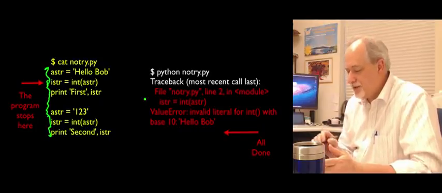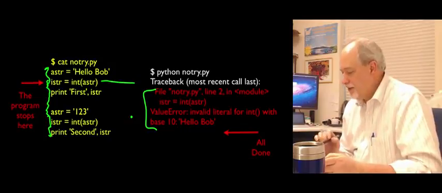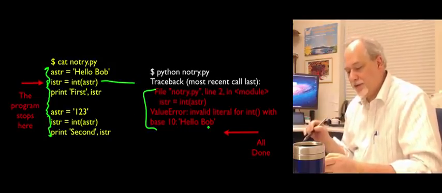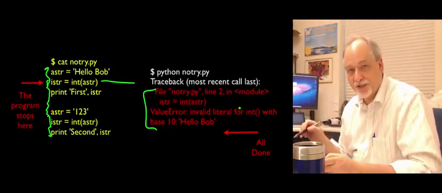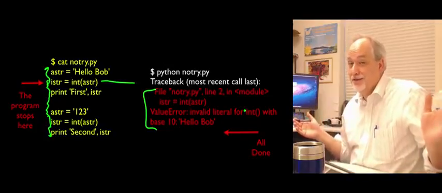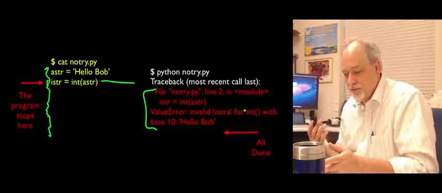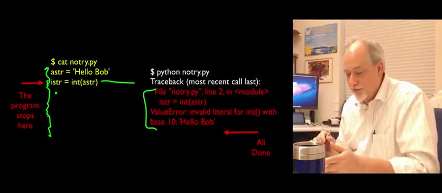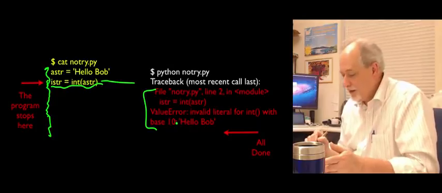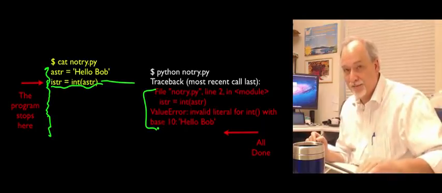The problem is that when this runs, this is going to fail. It's going to fail with this traceback. And the problem is when the traceback happens, the program stops executing. The traceback is Python's way of saying, hey, this would be bad. I don't know what to do. I'm stopping. So that means that the rest of your program is gone. The fact that we had stuff down here doesn't matter. This line died with a traceback. It stopped. It doesn't give you a traceback and then keep going. It gives you a traceback and that's the end.